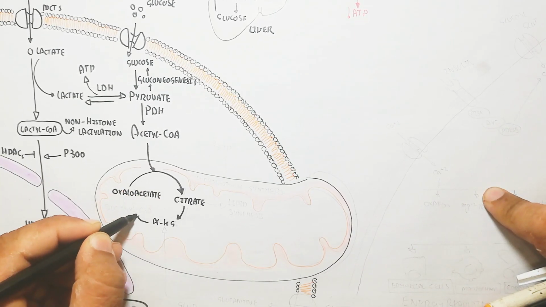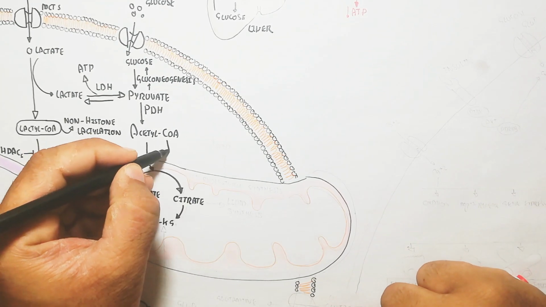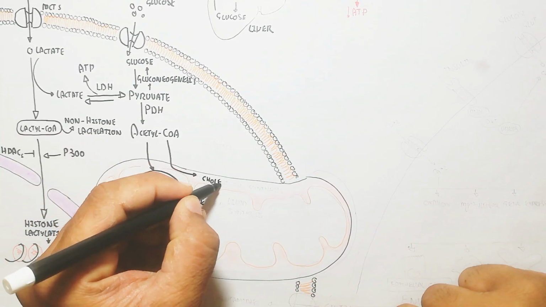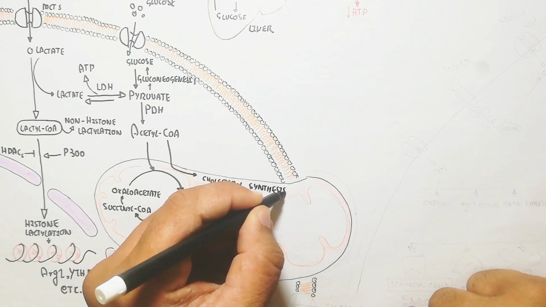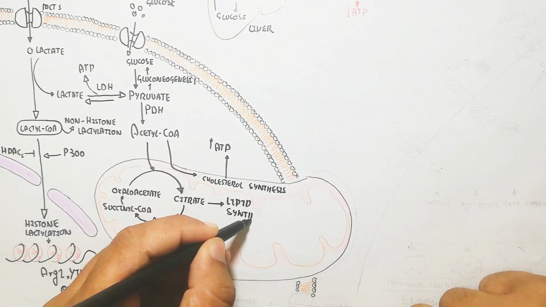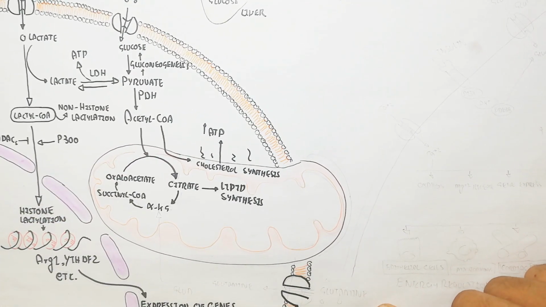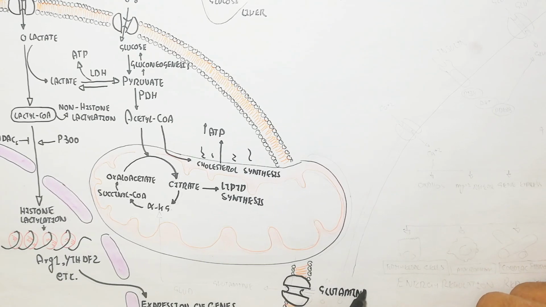Here is gluconeogenesis to produce glucose from pyruvate, while the pyruvate dehydrogenase enzyme leads to the production of acetyl CoA. This acetyl CoA enters the Krebs cycle to support lipid synthesis from citrate, and cholesterol synthesis from acetyl CoA also.